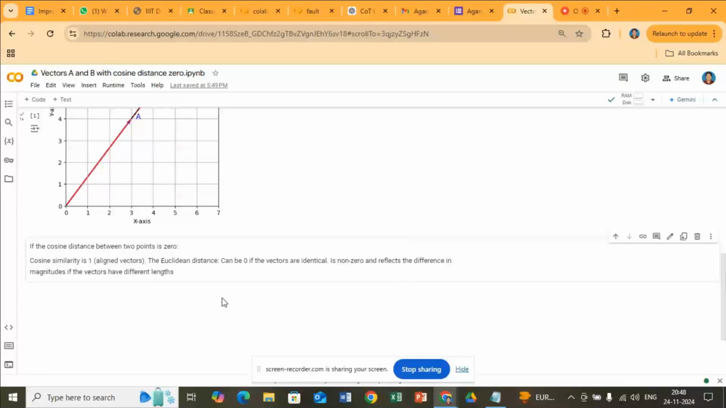So the conclusion is: if the cosine distance between 2 points is 0, the cosine similarity is 1. The Euclidean distance can be 0 if the vectors are identical, and it is non-zero, reflecting the difference in magnitude, if the vectors have different lengths.